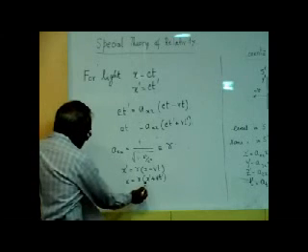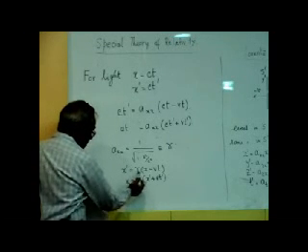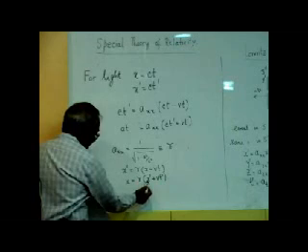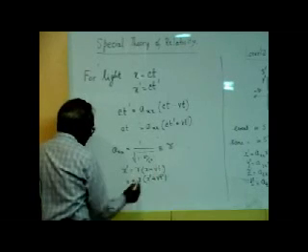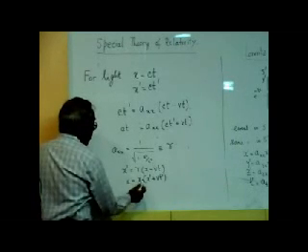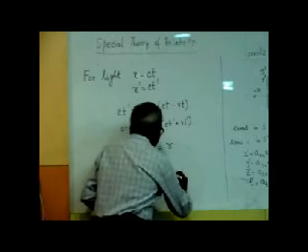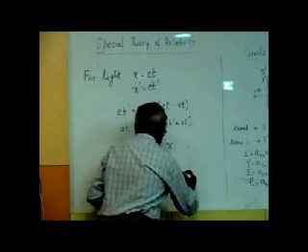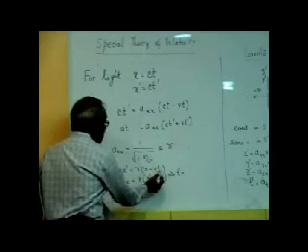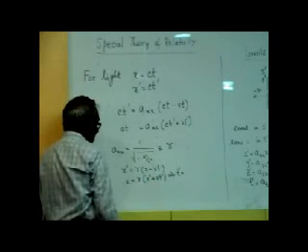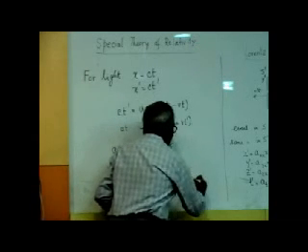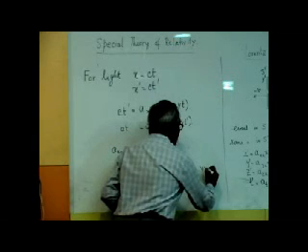And I can substitute for x prime from this equation, and that gives me t prime. I can substitute for x prime in terms of x and t, so I can express t prime, and that is the standard result.